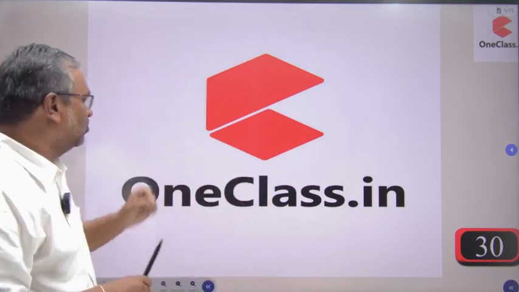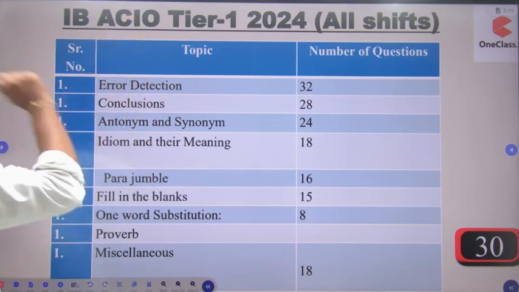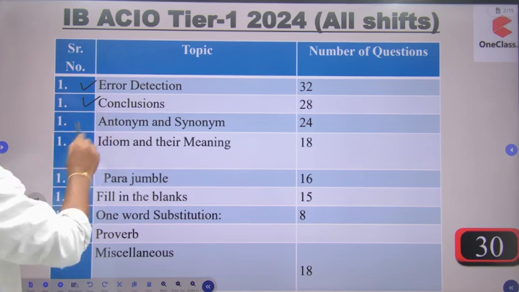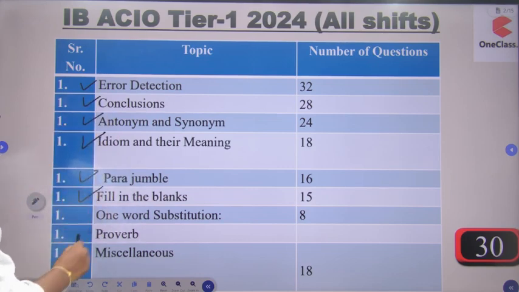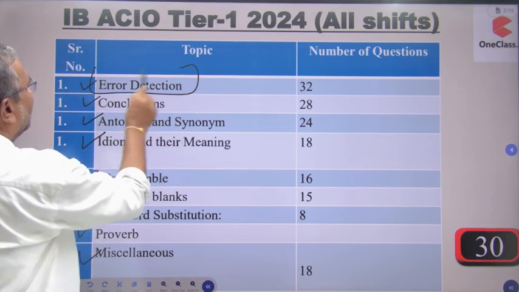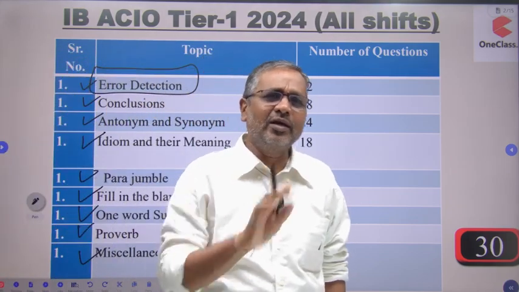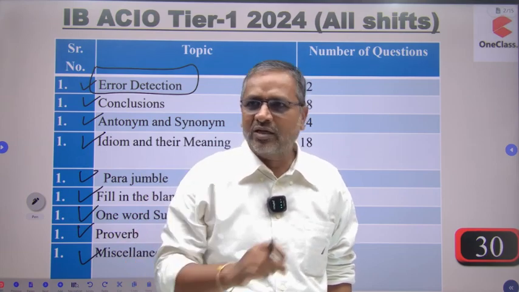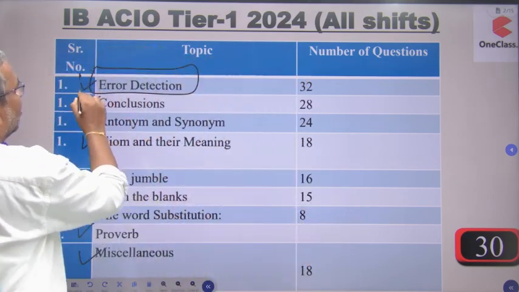Yes, if you look at these things, this is actually the scenario of the question paper. Error detection is the major chapter. Conclusions, synonyms, antonyms, idioms and their meaning, parajumble, fill in the blanks, one word substitute, proverb, miscellaneous. Error detection is a common topic. You take any exam of any pattern, TCS pattern, IBPS pattern, state level exams, you will have this topic, error detection.